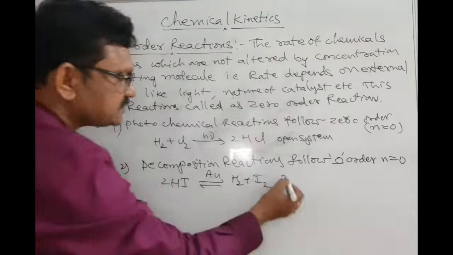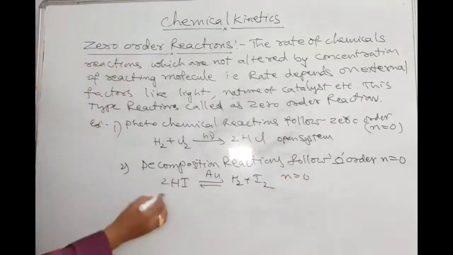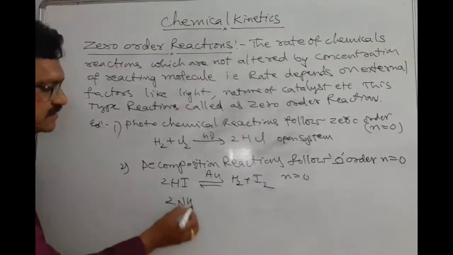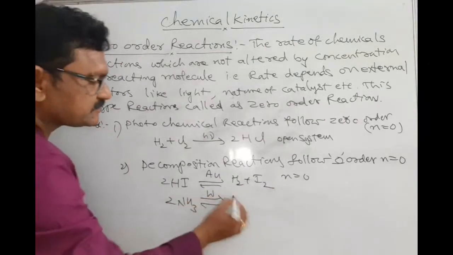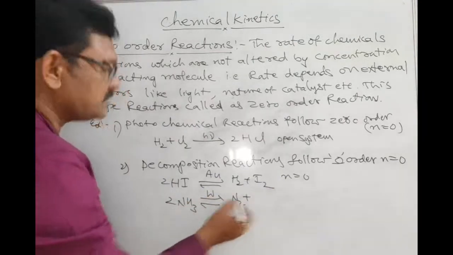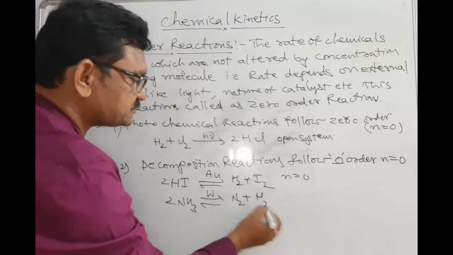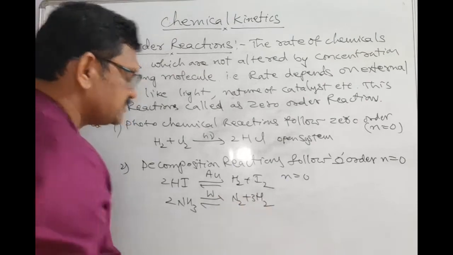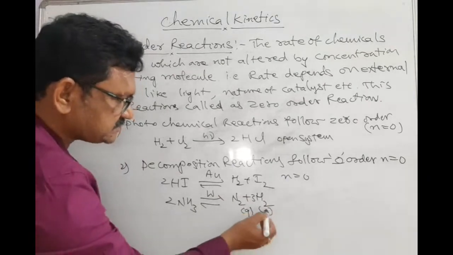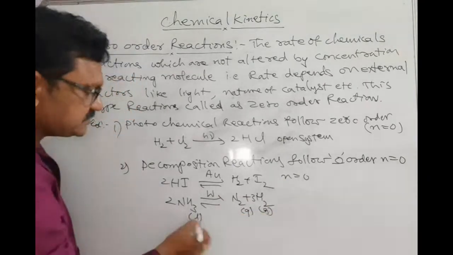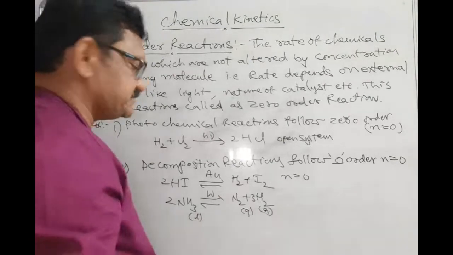This follows zero order. In the same way, decomposition of ammonia in presence of tungsten metal to N2 plus H2. Here nitrogen is gas, hydrogen is gas, ammonia is liquid. That's why it is called heterogeneous decomposition.